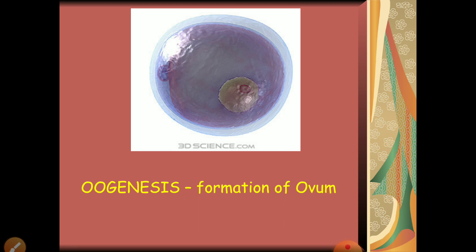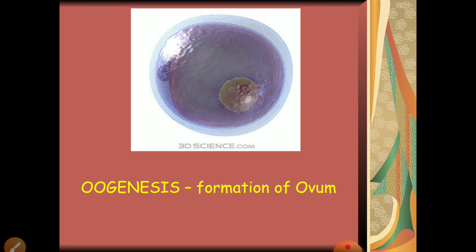After some time most of them will undergo meiosis 1, and those which undergo meiosis 1 are called primary oocytes.